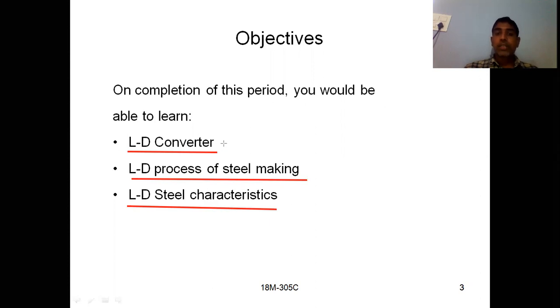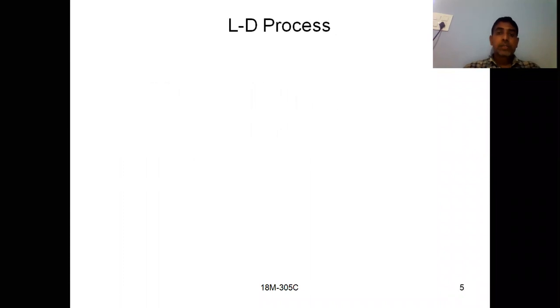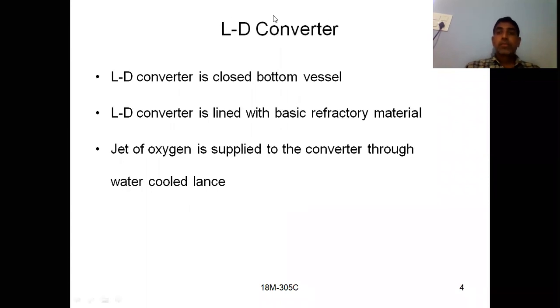So that is, what is an LD converter, how the construction of an LD converter is, and what is the LD process of steel making. What is the principle of making steel by using the LD converter, and what are its properties? Characteristics are nothing but the properties. So what are the properties of LD steel and how are they useful in different engineering applications? Those things we are going to discuss in this session. So coming to this, first we have to know what is an LD converter.